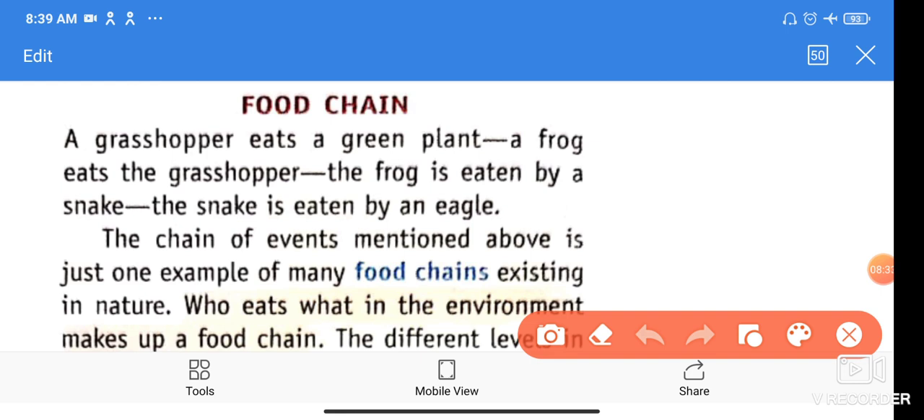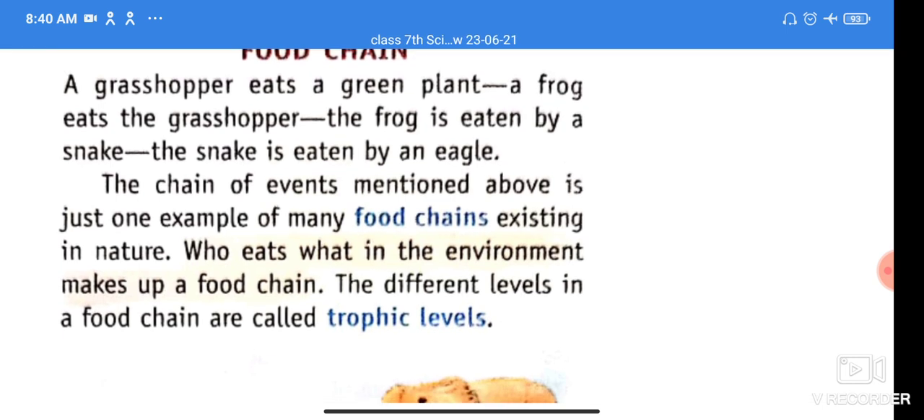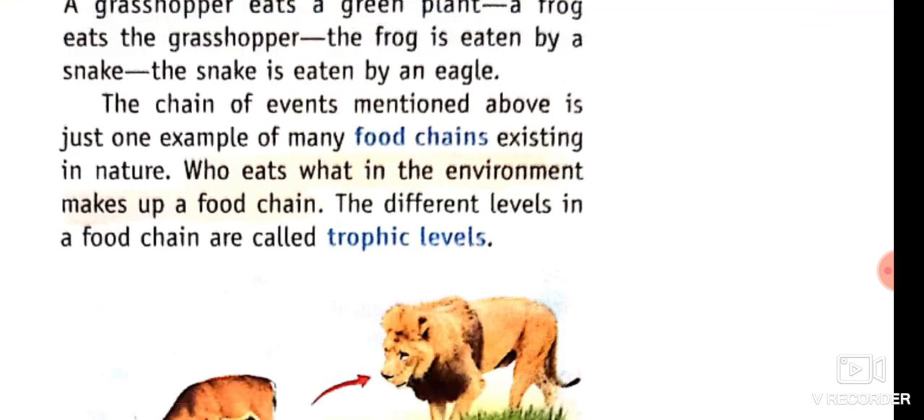The grasshopper eats the green plant. So the green plant is eaten by the grasshopper, the grasshopper is eaten by the frog, the frog is eaten by the snake, and the snake is eaten by the eagle. This is a kind of food chain. The chain of events mentioned above is just an example of the many food chains existing in nature.